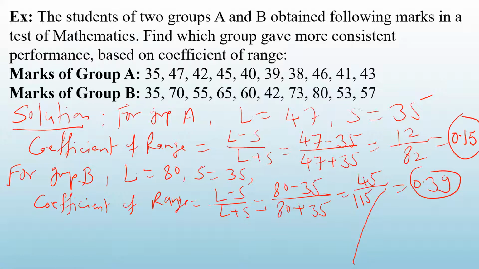So we can write here. Group A is more consistent. जिस group का coefficient of range is less, that group is more consistent. तो यहाँ पर ये दो group में more consistent performance is group A. Even though you see in group B highest marks is 80, in group A में highest marks 47 है, but फिर भी group A is more consistent. Okay. So I hope you have understood the meaning of dispersion and the first measure of dispersion.